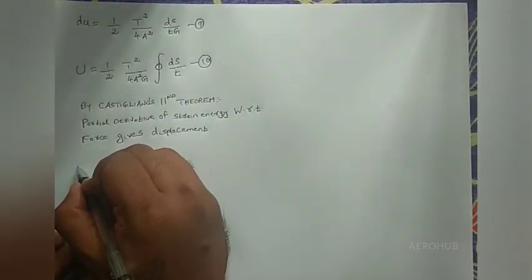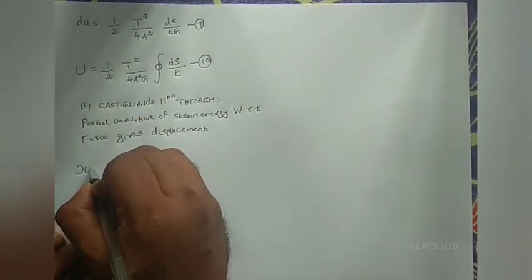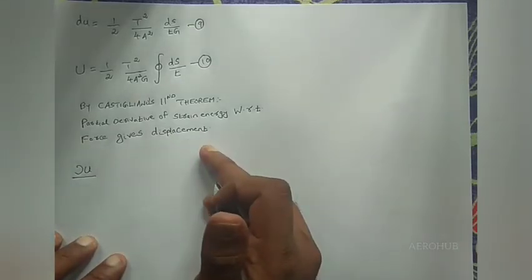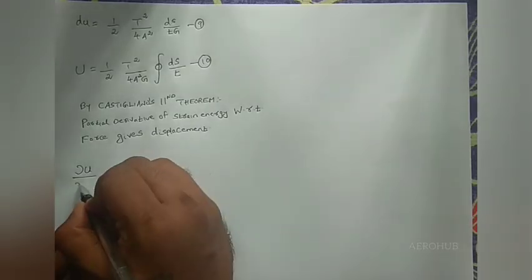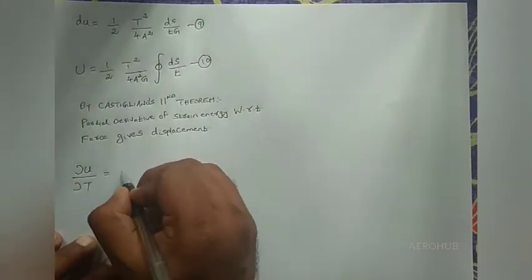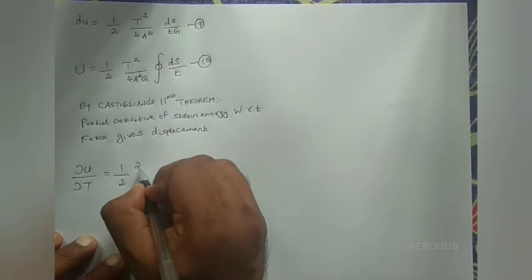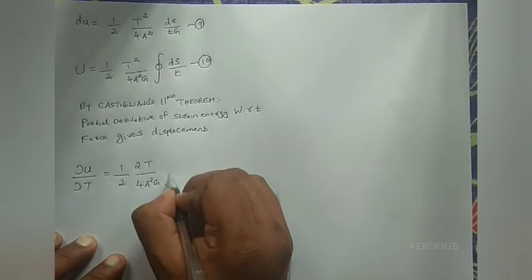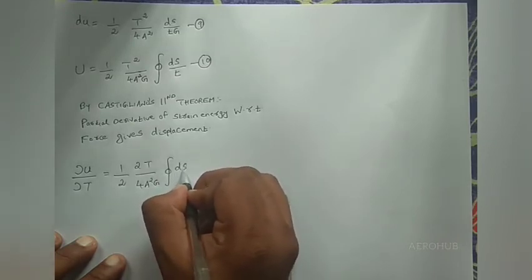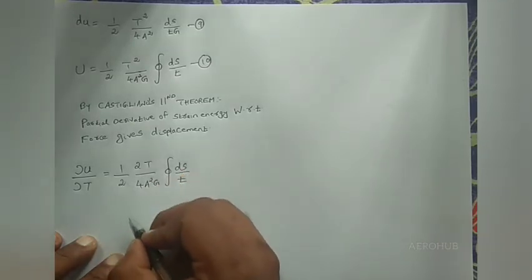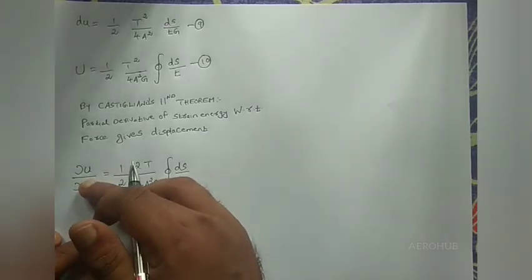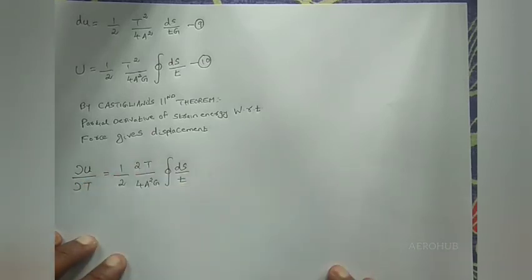So we have the partial derivative, that is dou U by dou of the force. We are applying a torque of capital T. So dou U by dou T will be equal to 1 by 2 into 2 times T by 4A square G closed integral ds by t. So you can cancel the 2. You have to understand the partial derivative of strain energy with respect to torque gives the angle of twist.